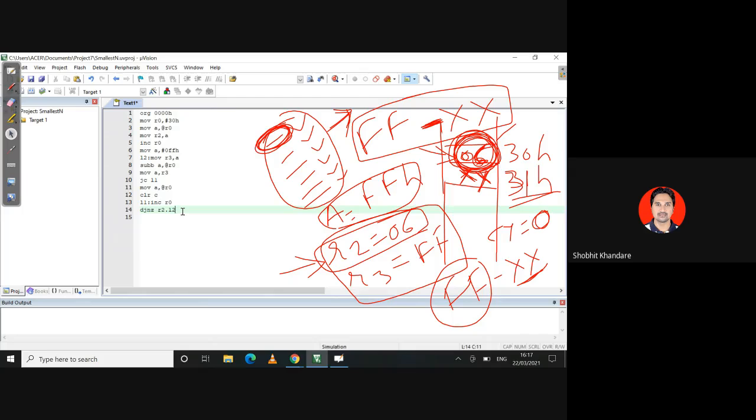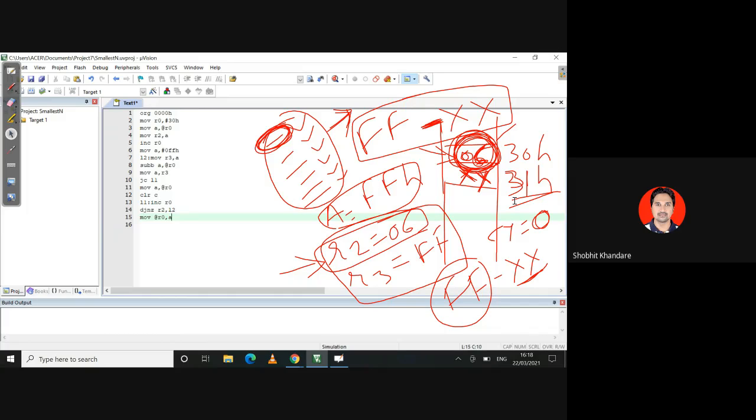Now here, DJNZ R2 comma L2. जब तक वो R2 0 नहीं होता है, अगर R2 हो गया, then the last answer which you will get has to be moved at the rate of R0 comma A. So finally जब मेरा काउंटर 06 से 05, 05 से 04, 04 से 03, बाद में जब 0 होता है, that means I have subtracted all the numbers, and after subtraction, what has happened?